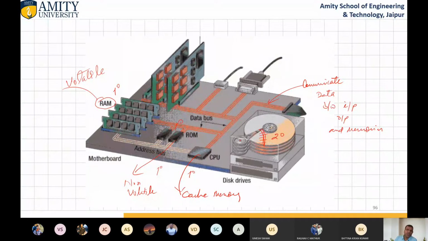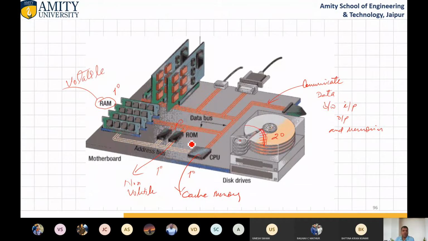So this is one diagram. It shows that motherboard consists of different types of memory, like secondary memory. It is not 20, it is secondary memory. Okay, and this is your hard disk, and this head is placed at a particular position, and the head's movement or rotation is like this. Okay, in this periphery, so it is able to cover all the sectors and tracks. Fine. So this is why we are using the head.